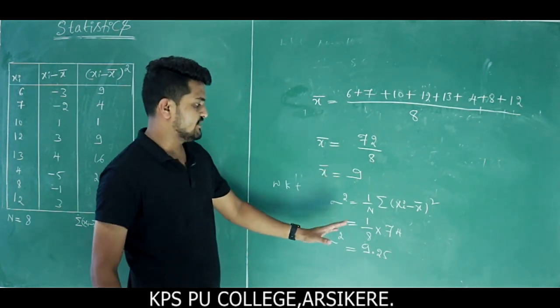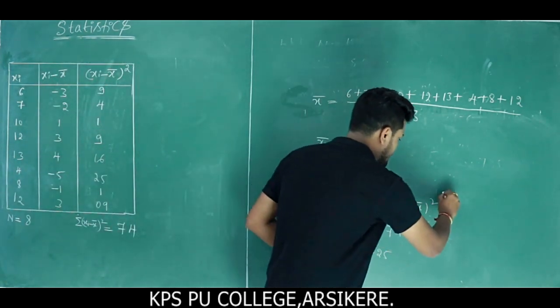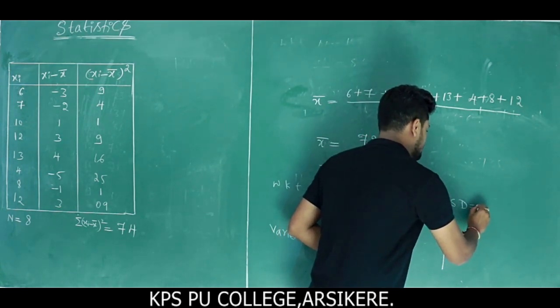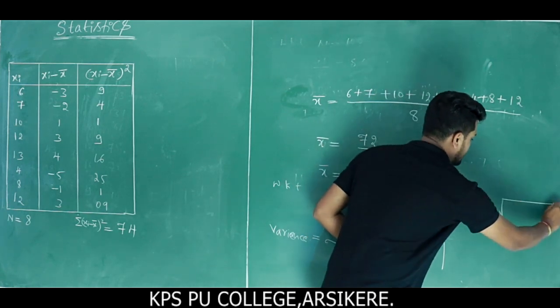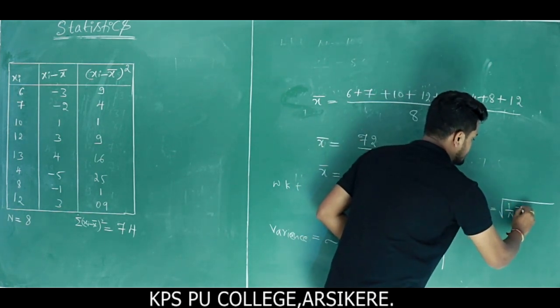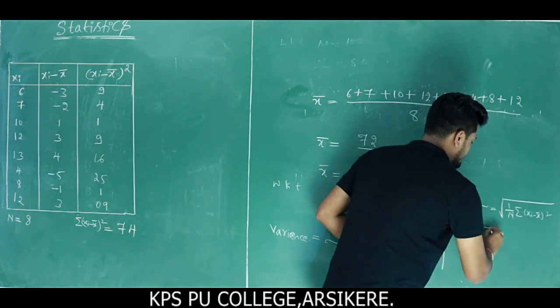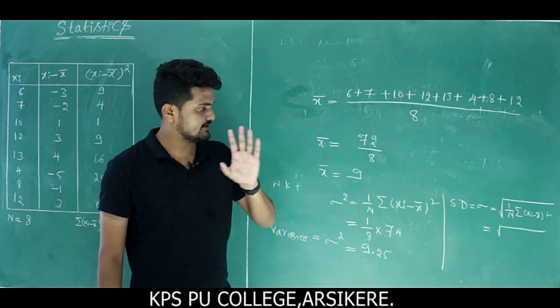If we know the value of variance, then it is easy to find the standard deviation. The standard deviation, denoted by sigma, is equal to the square root of 1 by n summation xi minus x bar whole square. The square root of variance is nothing but standard deviation.